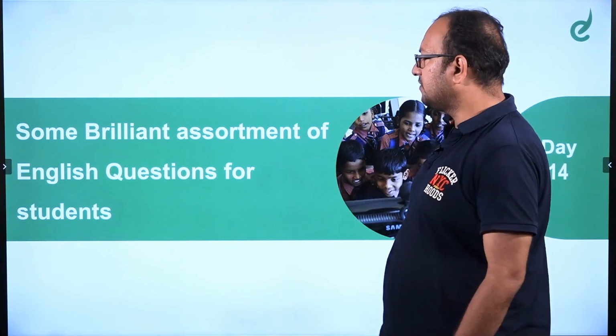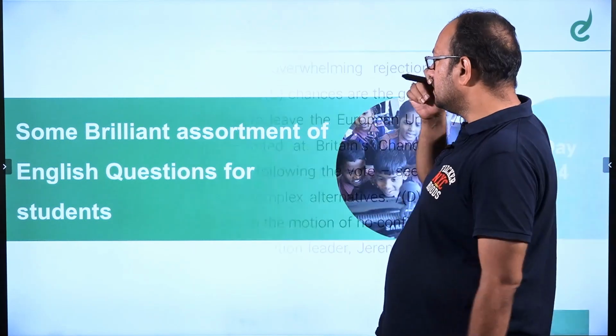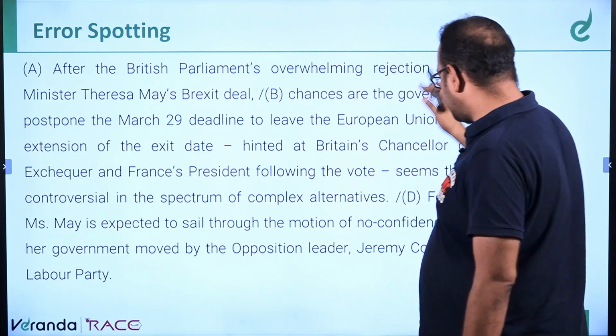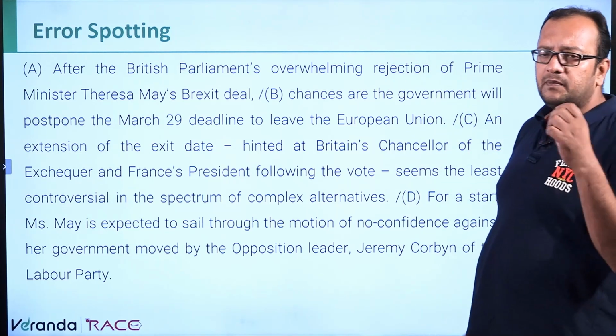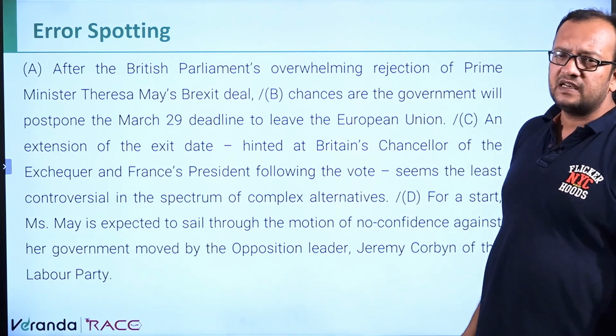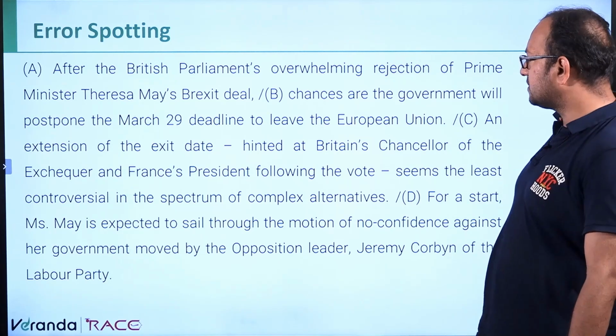Some brilliant assortment of English questions for the students, day 14. So we have error spotting questions. This entire question is error spotting. One part has a minor error, and you have to identify the error and solve the question. So let's read the question.